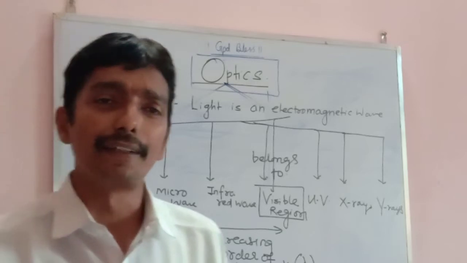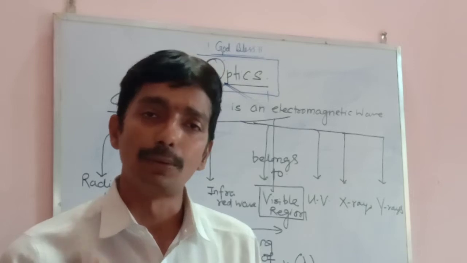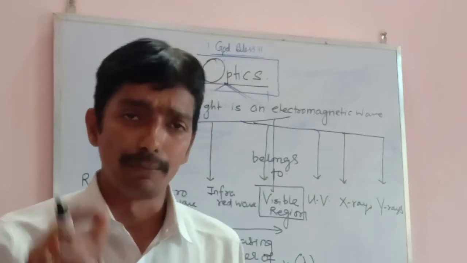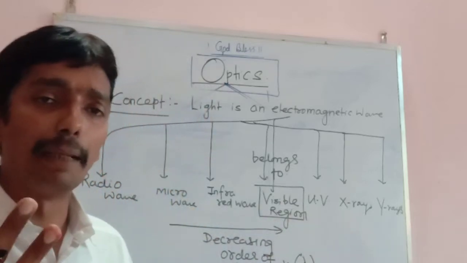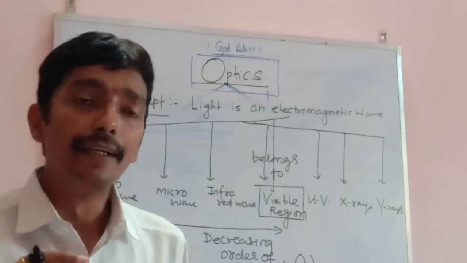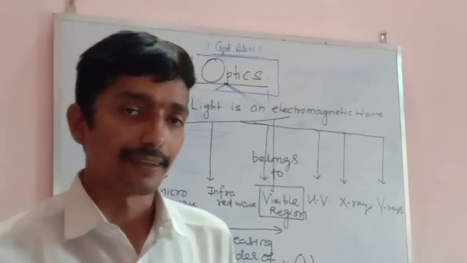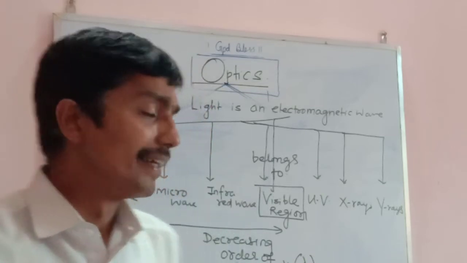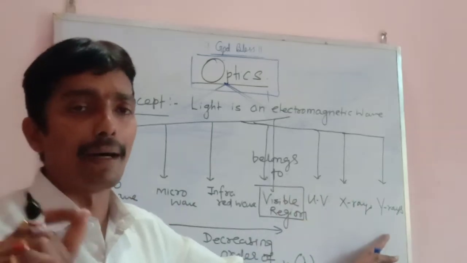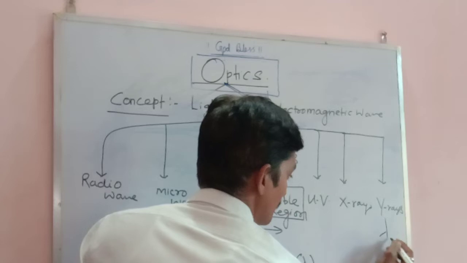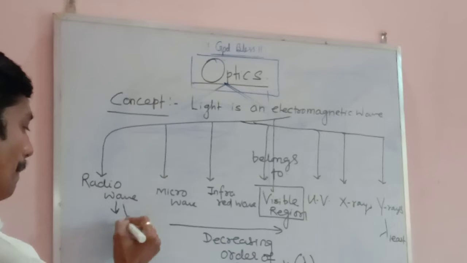And this is a very important question this year in class 12th. In set A, set B, in set 1, set 2 and set 3, this question was there from the chapter. They have given the names of 4 waves out of these 7, and asked the students to write the waves in the decreasing order of the wavelength and their uses. So you should be aware that in this category, from radio wave to gamma, gamma has the least wavelength and radio wave has the maximum wavelength.